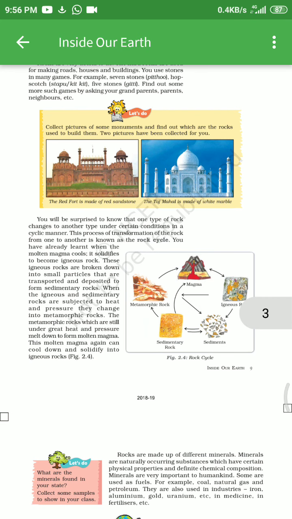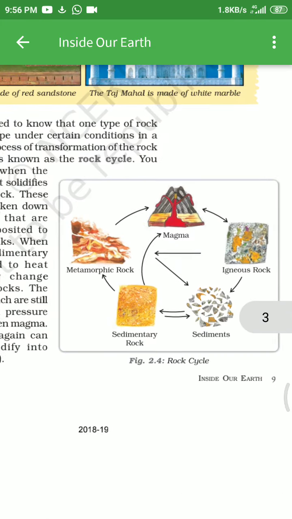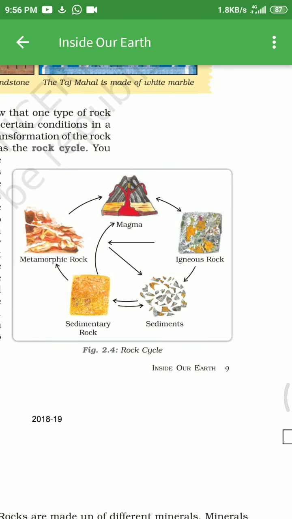And here is figure 2.4. Remember the rock cycle, where sedimentary rock may become metamorphic, metamorphic becomes magma, magma becomes igneous, and igneous becomes sedimentary. Have you seen this circle of the rock cycle, how they are formed? They all revolve around each other. Make the figure in your copy and send it to the group.